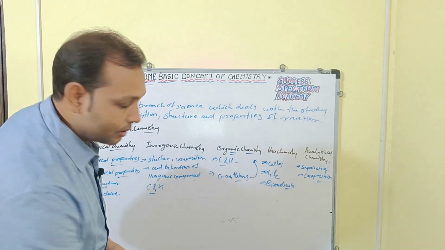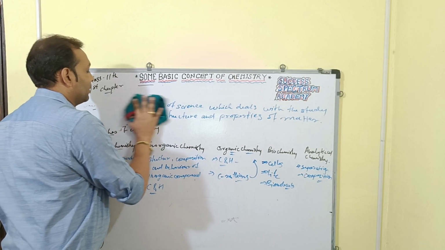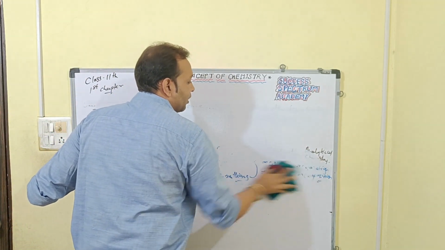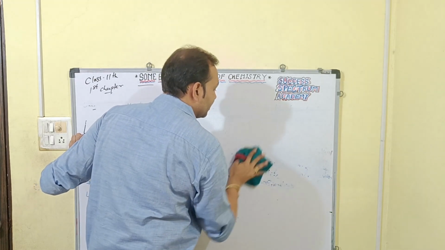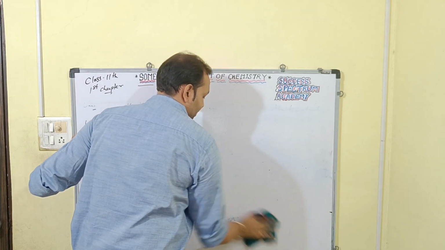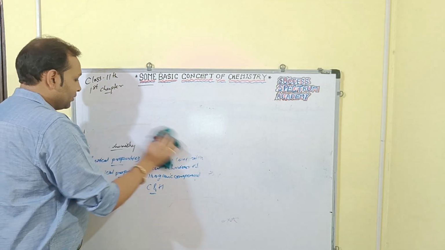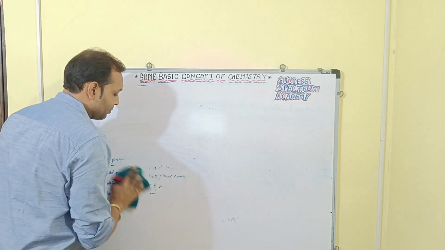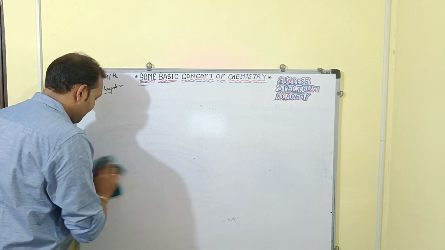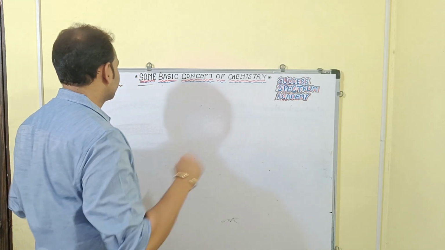Now we will discuss matter. What is matter? How many types of matter are there? Matter's further classification in terms of purity, that also we will see. We already discussed chemistry and the branches of chemistry. Now we will see matter and its classification.